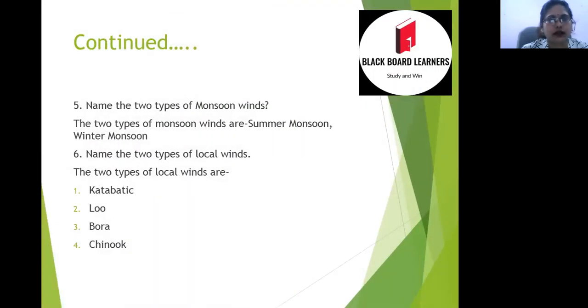Next question is, name the two types of monsoon winds. Okay, two types of monsoon winds we have to explain, which I already explained in the explanation. So the two types of monsoon winds are summer monsoon and winter monsoon.